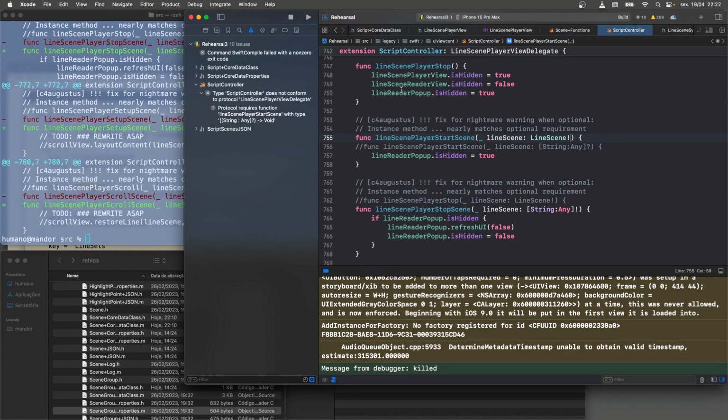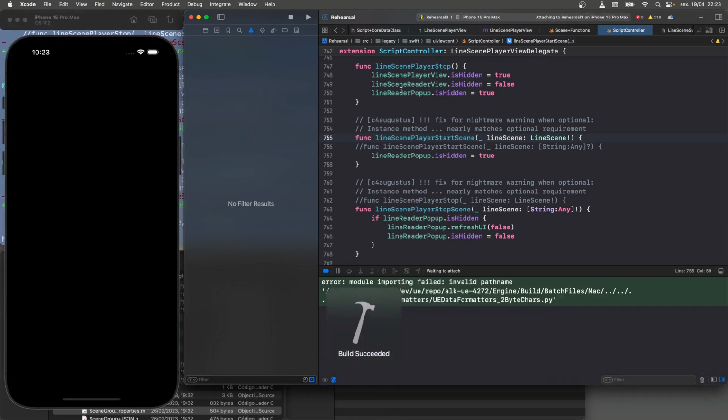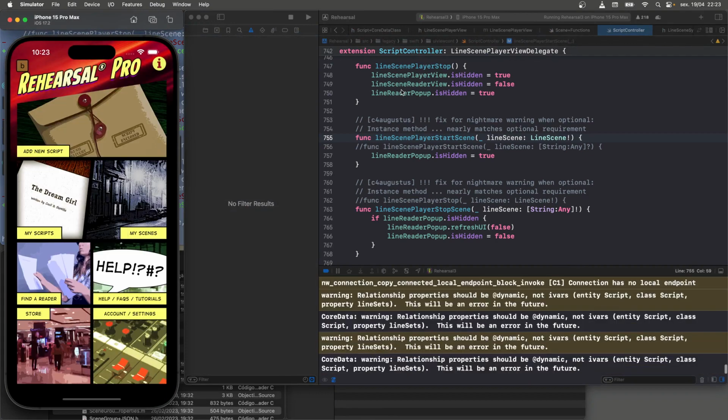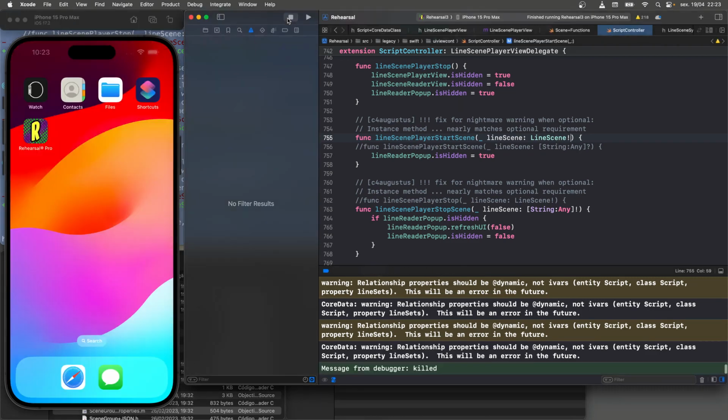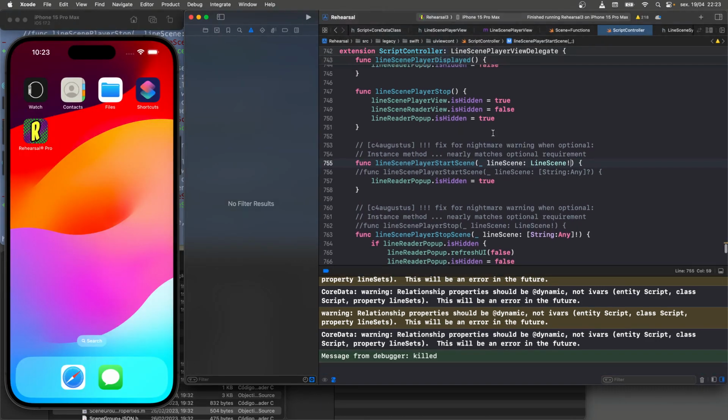All right, let's see if that solves the problem. Yeah, that works. So it does work. Huh. So I didn't need to do any of this. What? I could have just changed these definitions here.